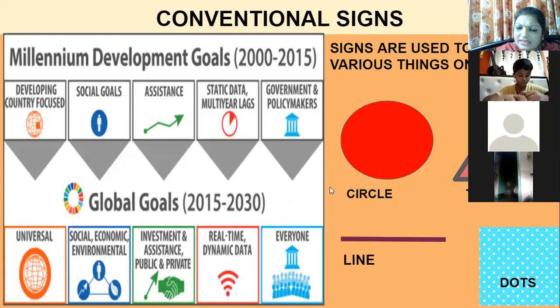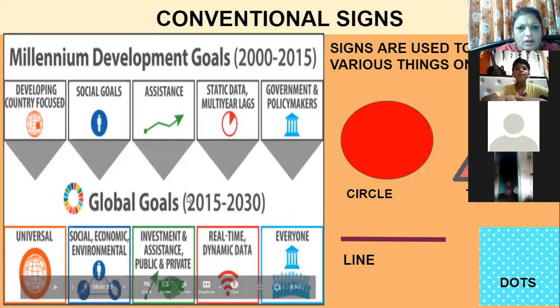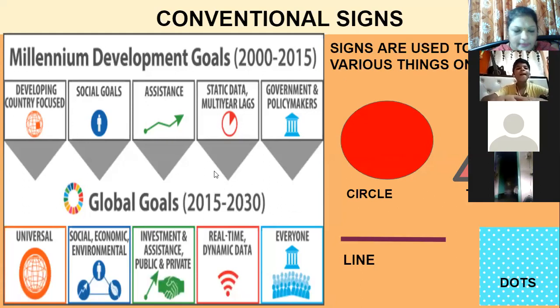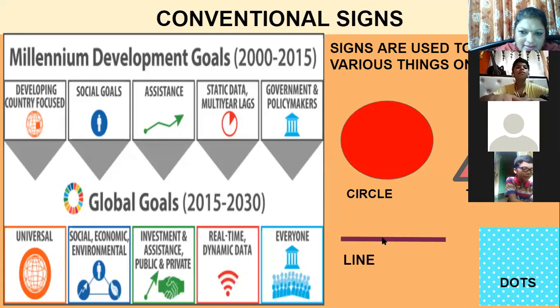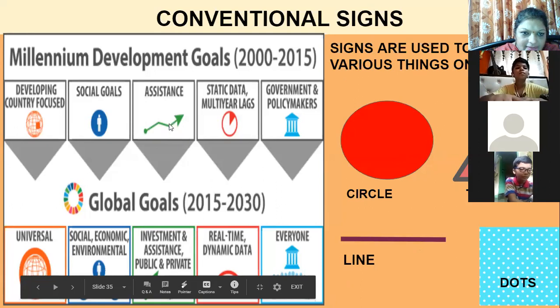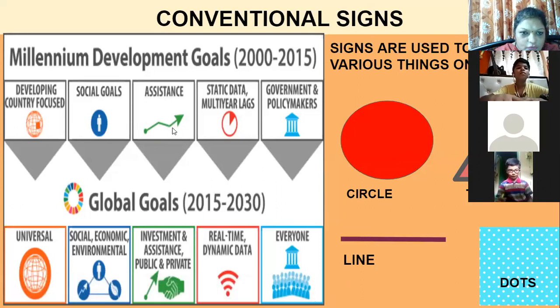So let us see here. This is one example for you all, what I have placed here on the screen, that how a circle is being used. See, this geometrical shape, the circle, is used here. This is in a form of a circle. This sign is in a form of a circle. Here also it's in a form of a circle. Now see this line, here it is used. This line is a conventional sign which is used. It is in a form of a line. Here you can see a circle which is used. And here you can see a triangle which is used.